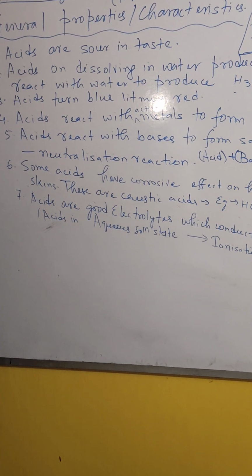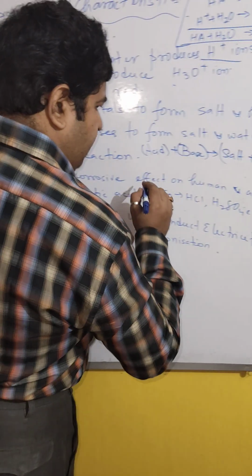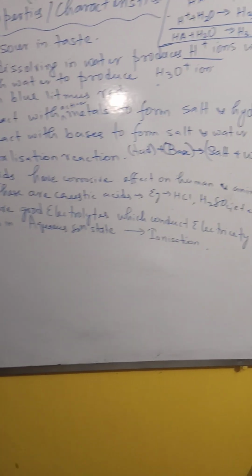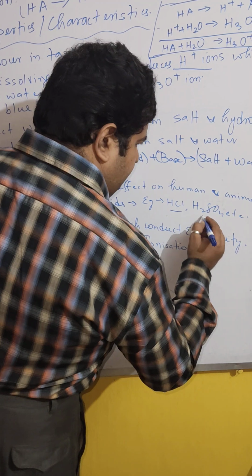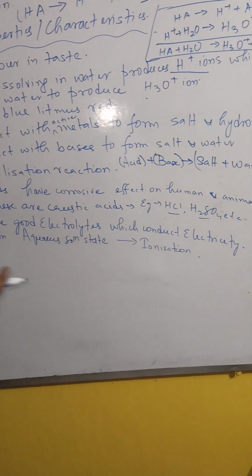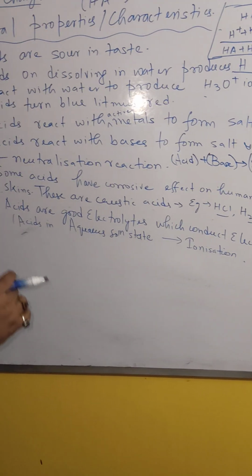Number 6, some acids have corrosive effect on human skin and we call them caustic acids. Now you see HCl, hydrochloric acid, sulfuric acid, nitric acid, phosphoric acid, they are corrosive in nature. When they fall on our skin, it causes some problem.